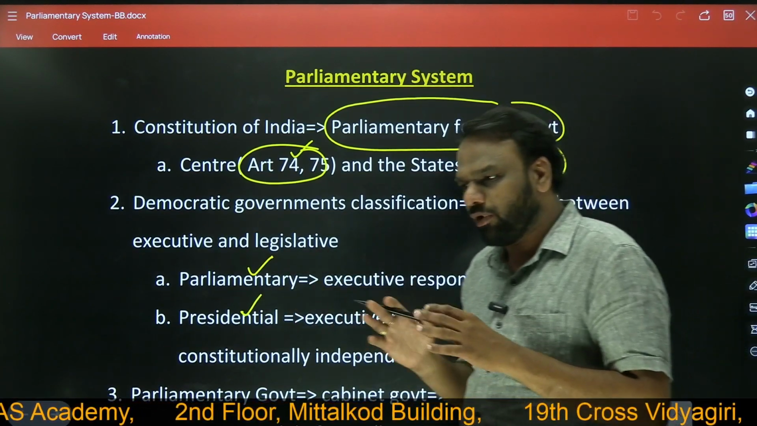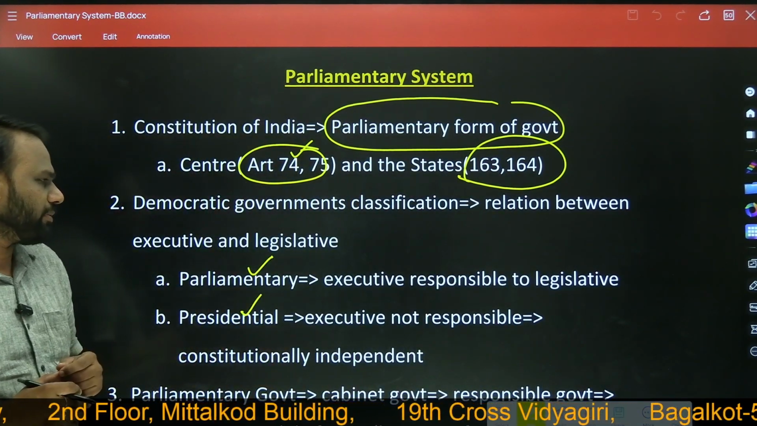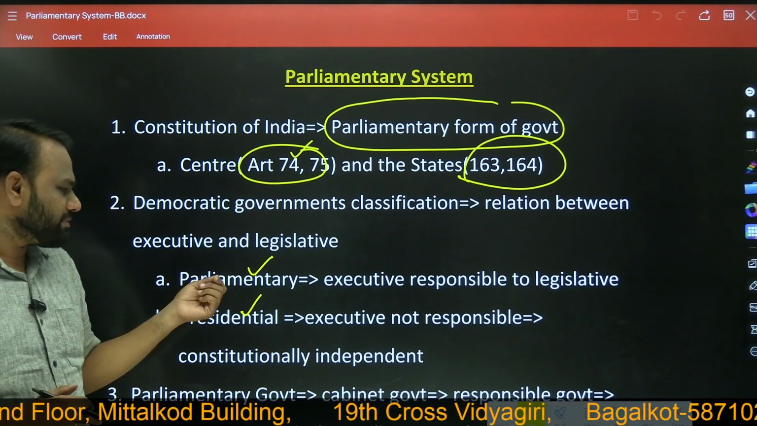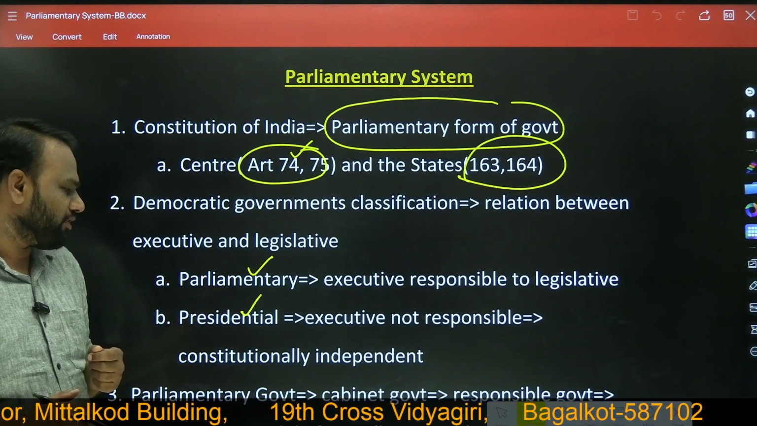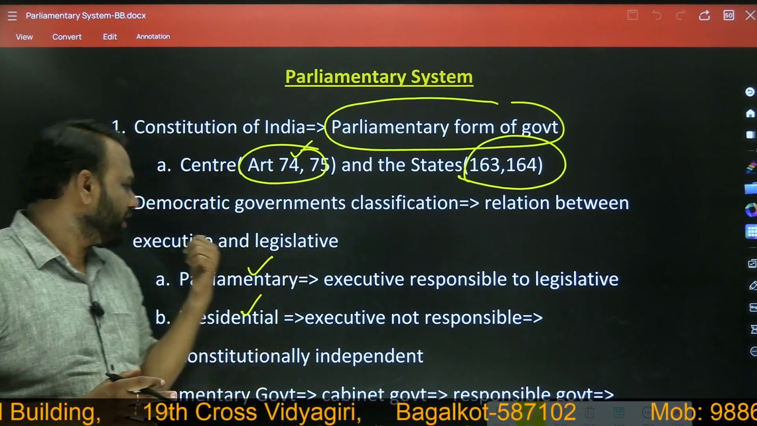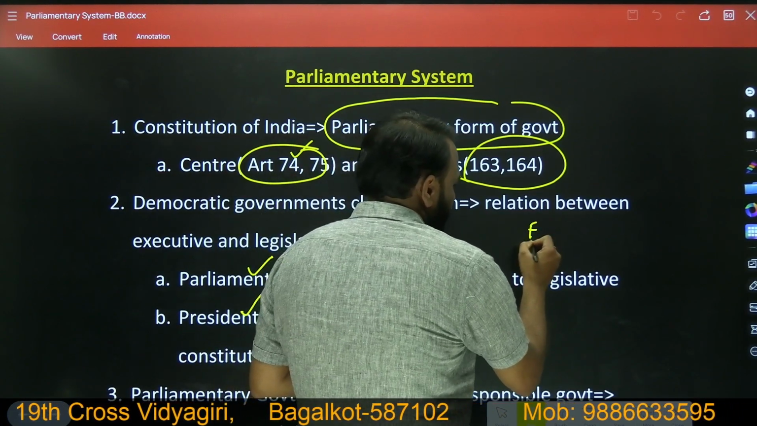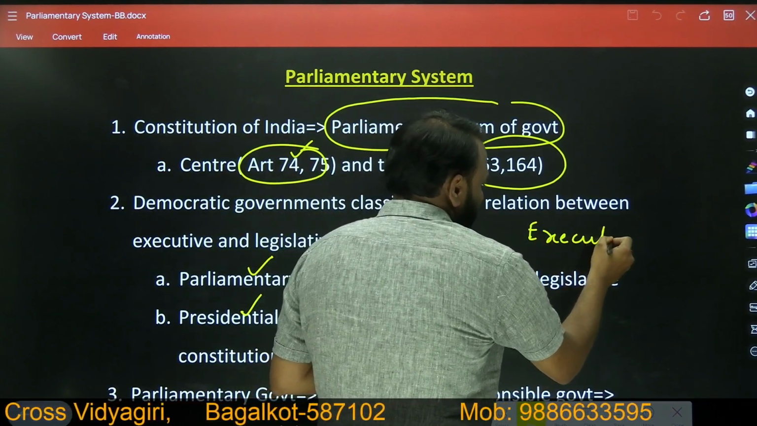Next, generally democratic governments are classified into parliamentary form of government or presidential form of government. If you look at any democratic government, it is either a parliamentary form or a presidential form. So what is the difference between them? The major difference lies in the relationship between the executive and legislature.